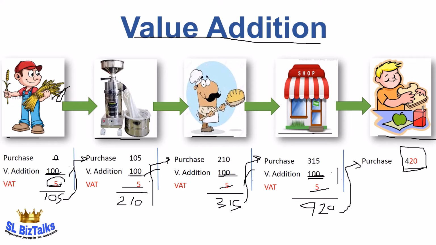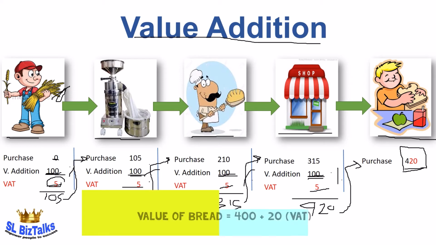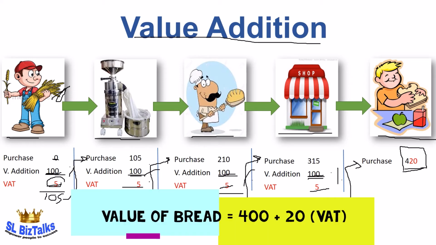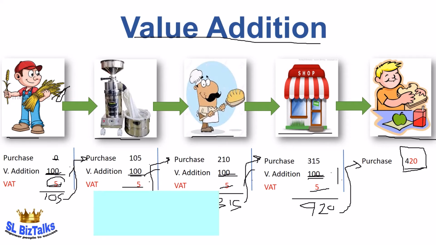It means as a consumer, the final tax amount will be borne by the consumer. These VAT amounts will not be an expense for these parties, because they are charging that on their price and selling it to the next party.